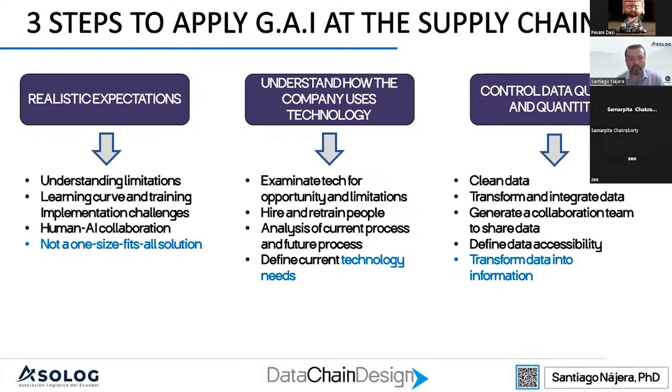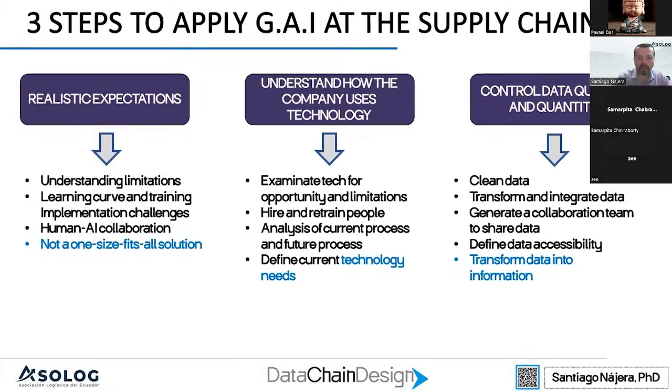And finally, control data quality and quantity. None of these technologies will help us to solve any problem if we don't have clean data, because then we will get into this garbage in, garbage out system. If we don't have enough quantity and quality of data, then we are going to have huge problems.